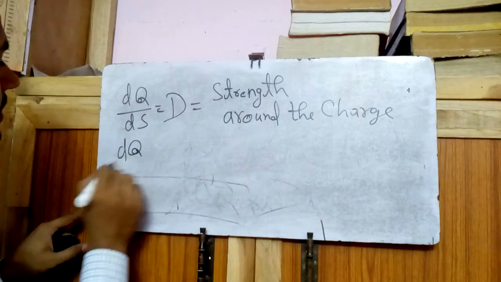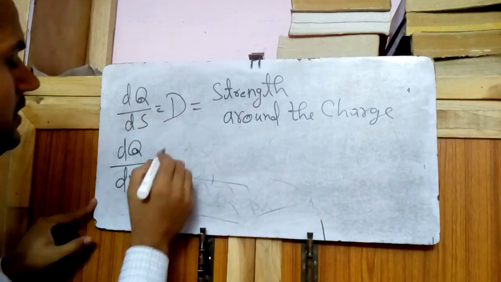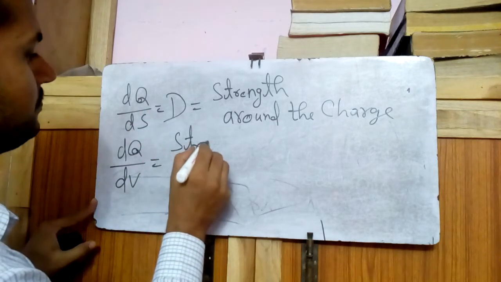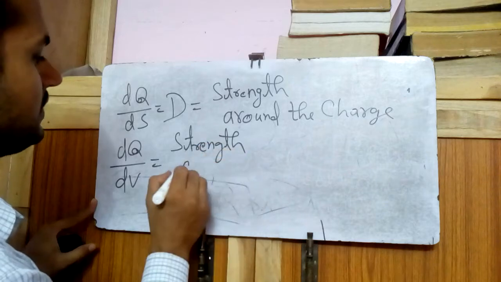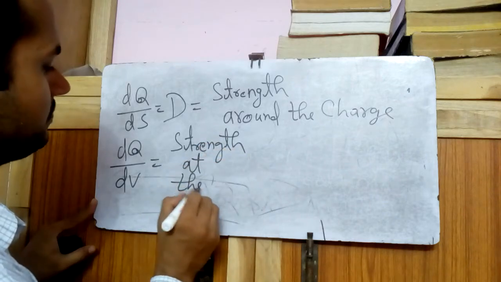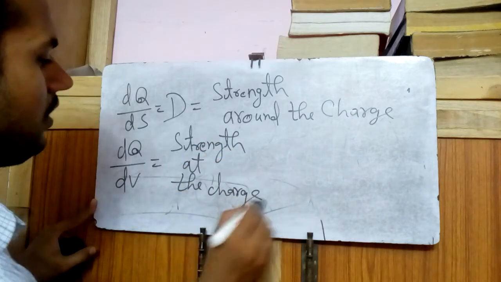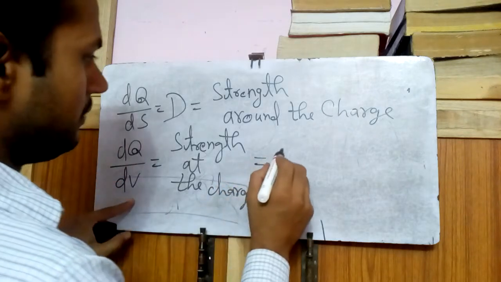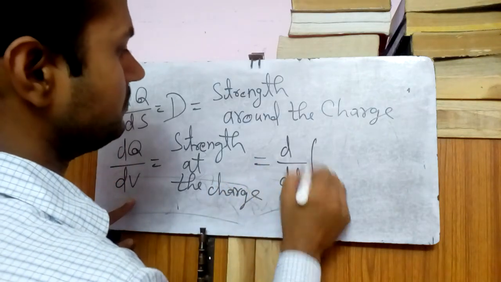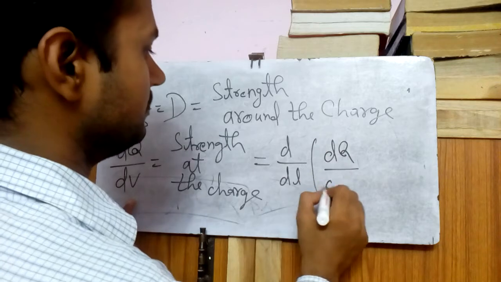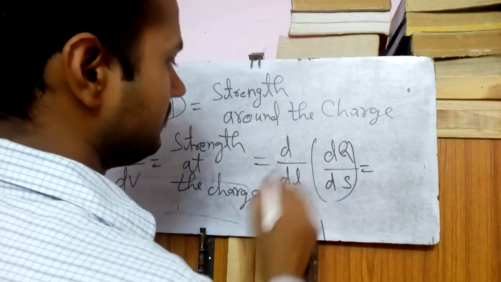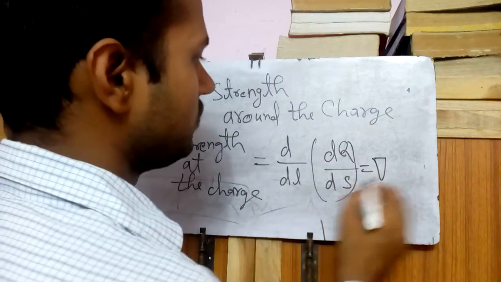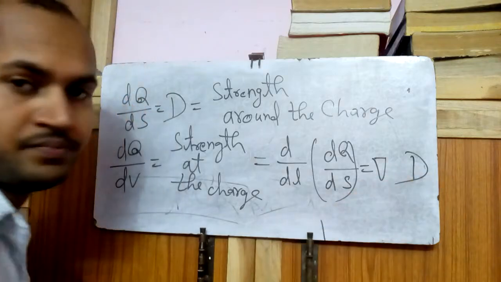So if I take dq by dv, what is this? This is strength at the charge, or strength at the cause, right? It will be like this: d by dl is del, and dq by ds is del D, right?